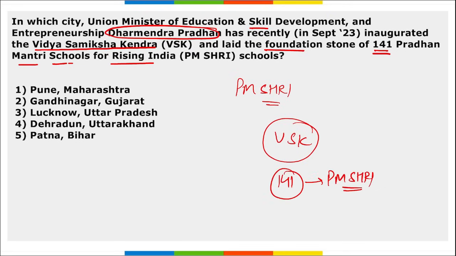Now the question asked here is in which city were these inaugurated and launched? So it is in Dehradun, that is in Uttarakhand. Right? These 141 PM Shri Schools will be serving as the model for existing schools to achieve excellence and will provide quality education to underprivileged children.